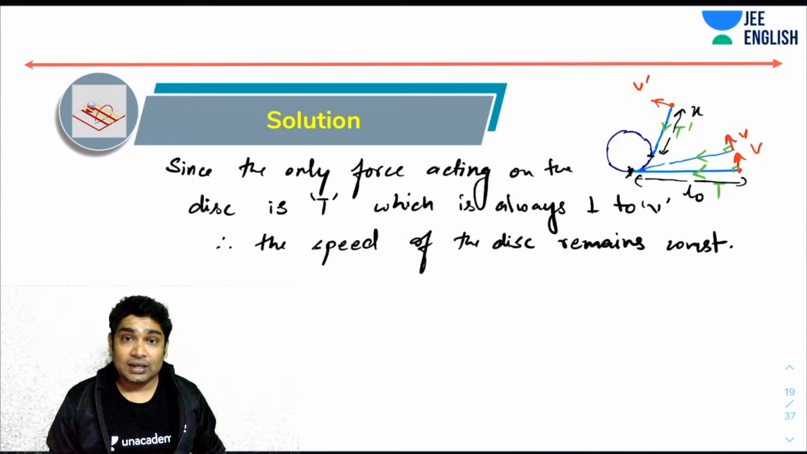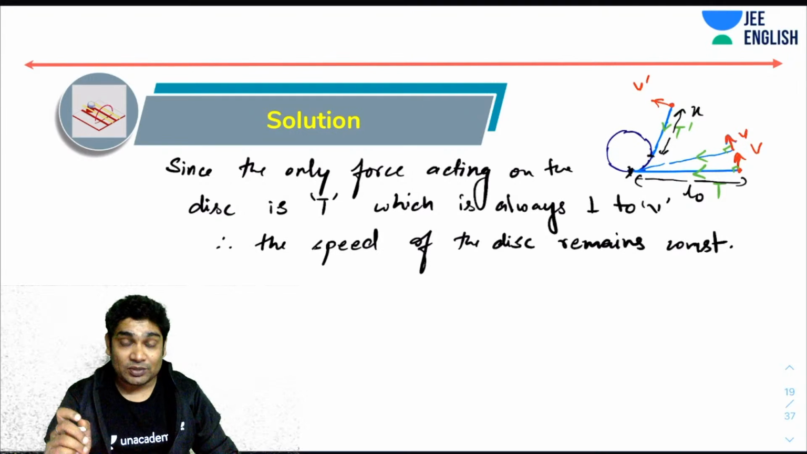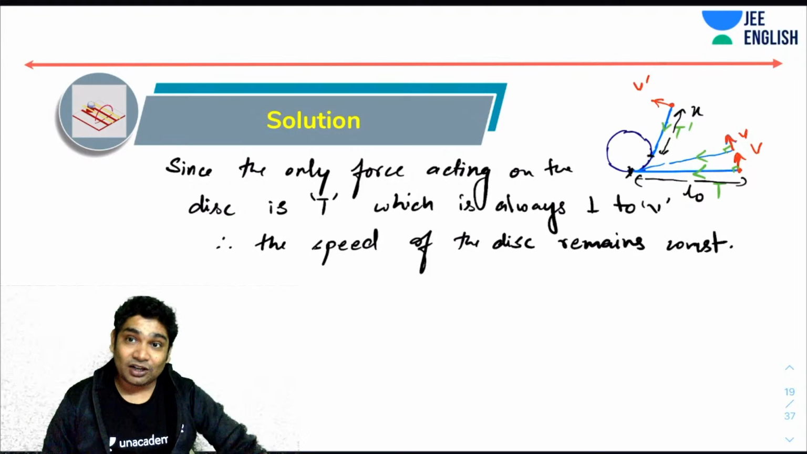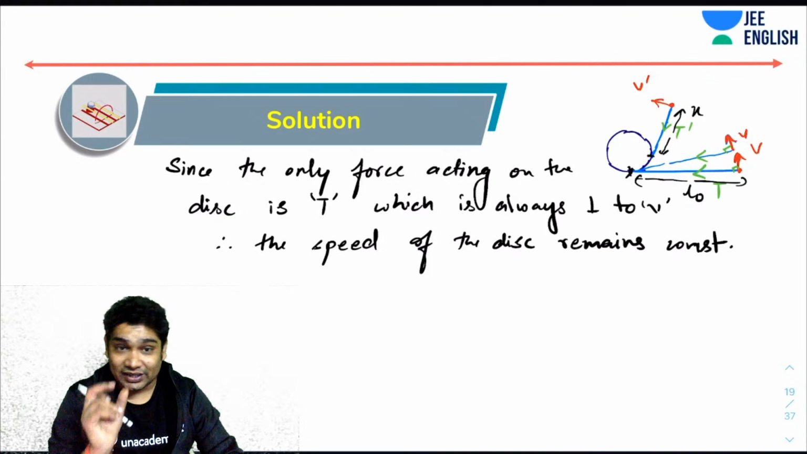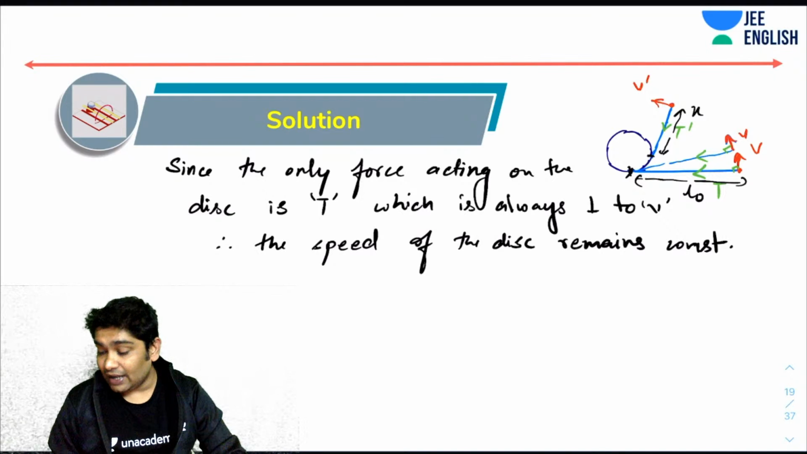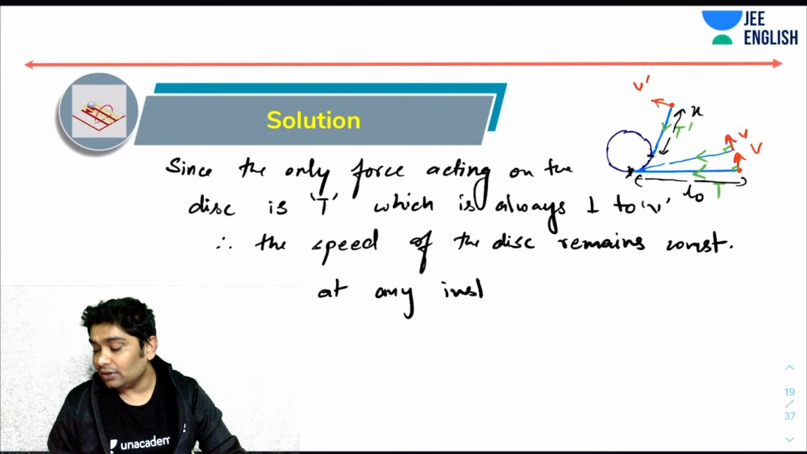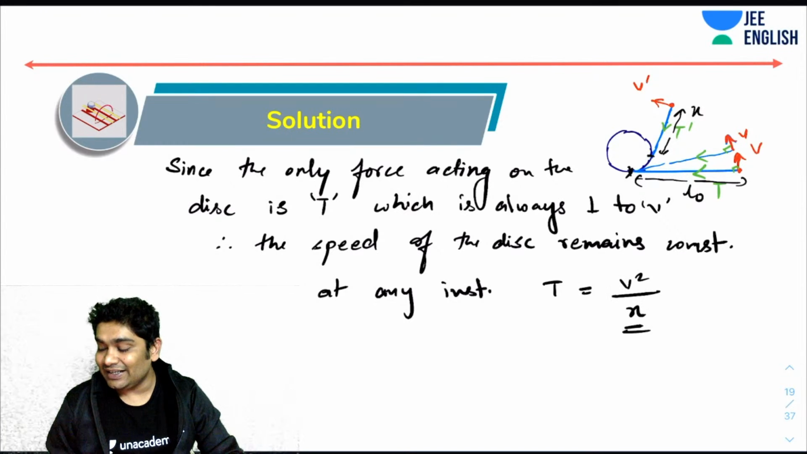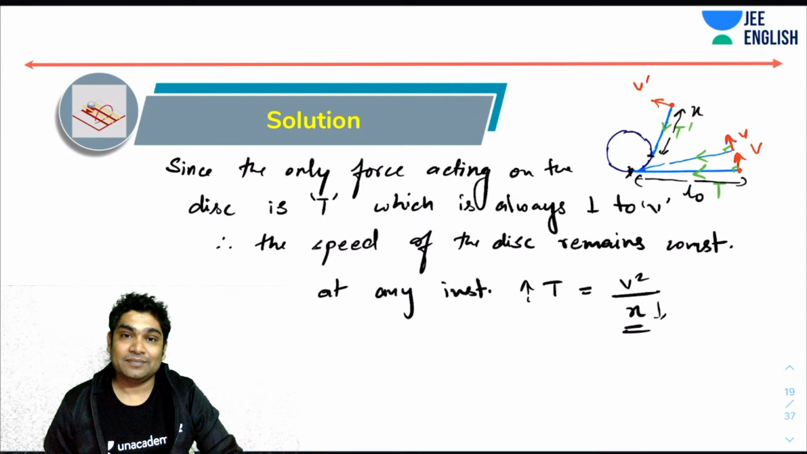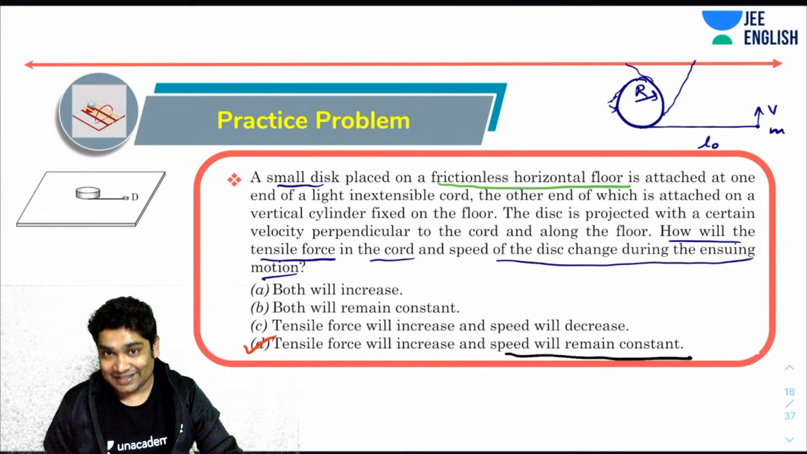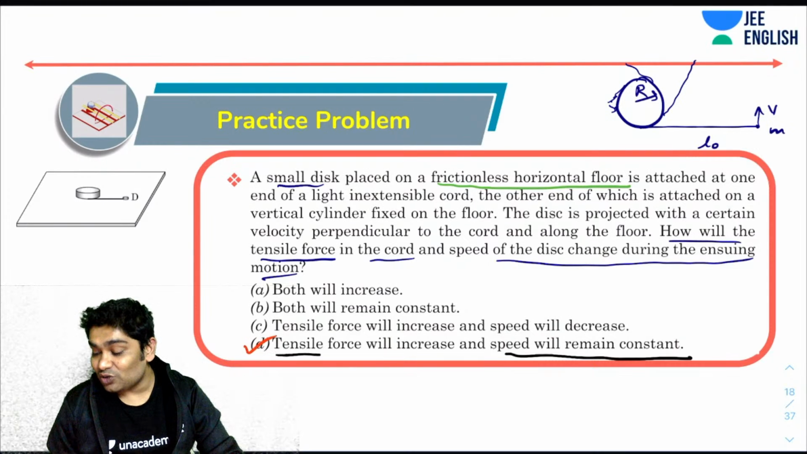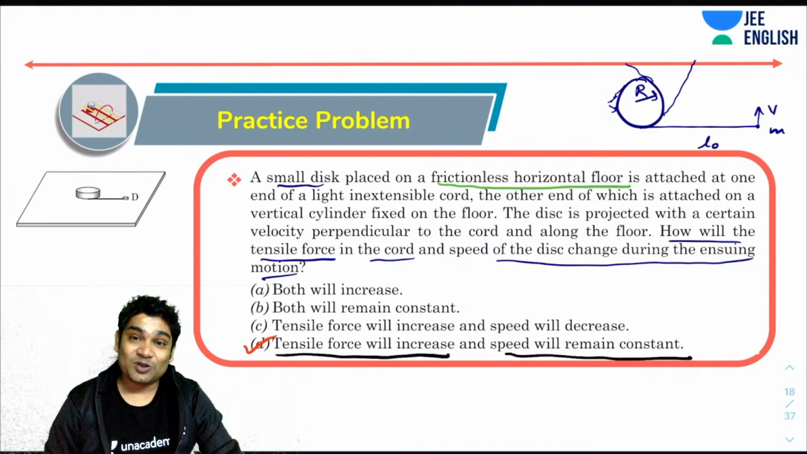So the circular motion the disk is performing is about different points, because the center of the rotation is changing constantly. So the radius of the rotation is also changing constantly, and I can say that at any instant, your T would be equal to v square over x. Now, since x is decreasing, you realize T will increase. So yes, very well said, Tanya. So tensile force will in fact increase while the speed remains constant.